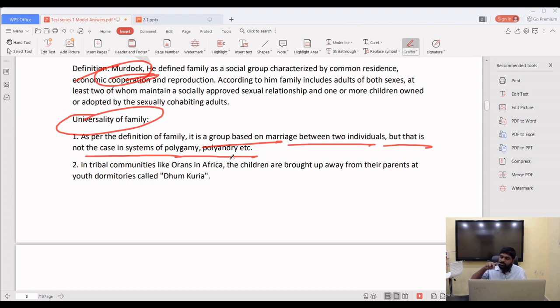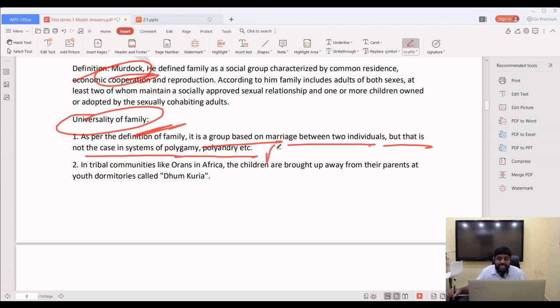So according to the definition, it is one boy and one girl, but there is a chance of multiple husbands, and a chance of multiple wives. So the definition is not valid. In that way, we have to prove that the family is universal, but it is not. Why? Because there are some societies where there are polygyny types of marriages, where multiple wives stay together with the husband, and multiple husbands stay with the wife.